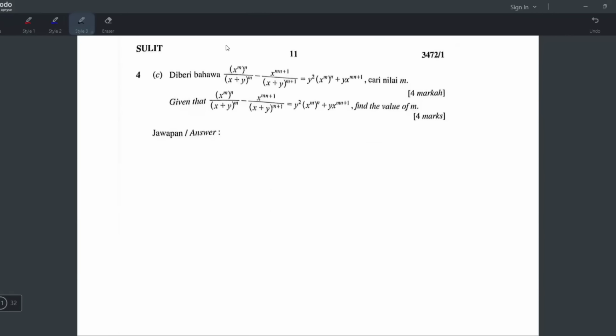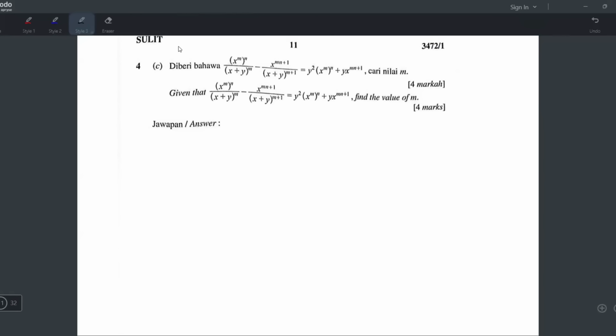Okay, question C. This is also the same chapter. But what is this? Oh my God. Given that x power this minus this equals to this plus this, find the value of m. Oh, hell no. You all could do this question yesterday. I feel like this is one of the questions you guys maybe struggled with yesterday, because yesterday you just did this question in your day 1 SPM.